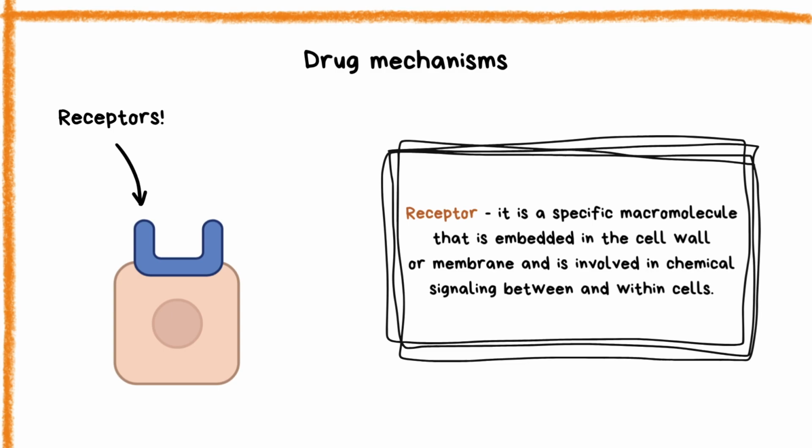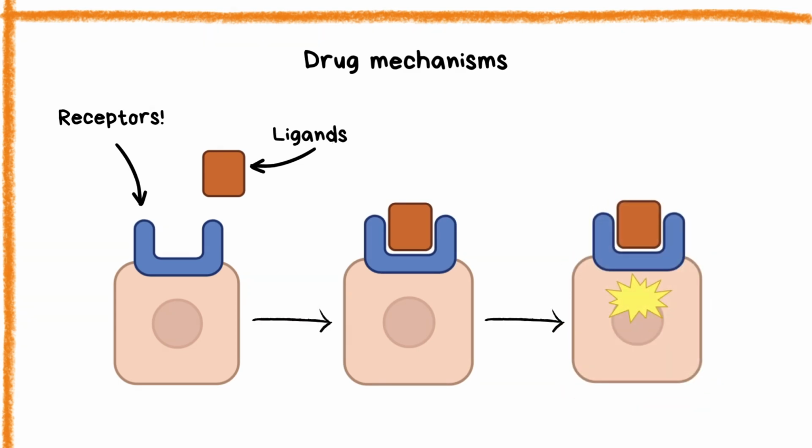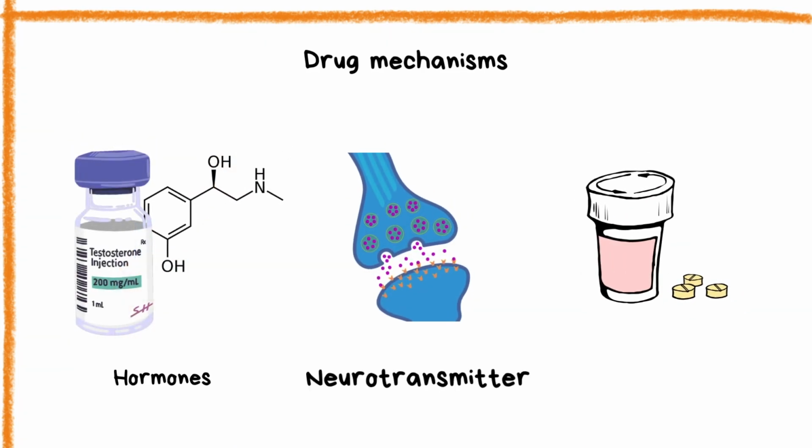and within cells. But to receive chemical information outside the cell, they need other molecules called ligands that will bind to receptors, activating and generating a cascade of events inside the cell. There are several examples of ligands, such as hormones, neurotransmitters, or drugs.